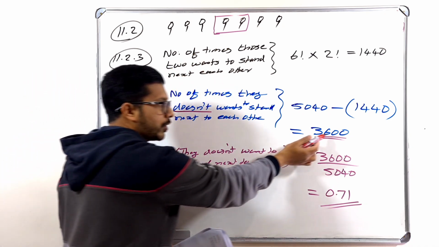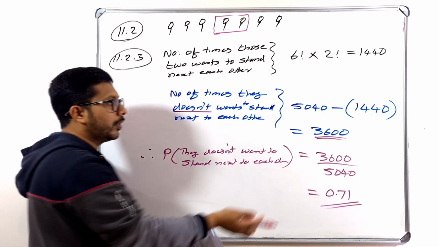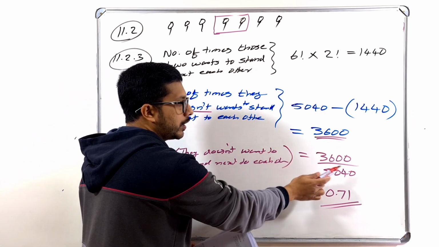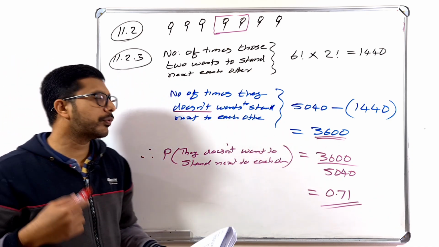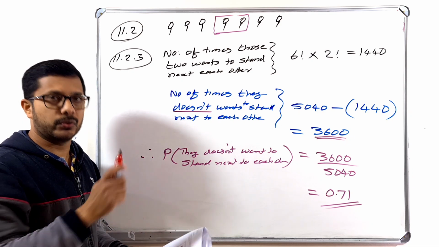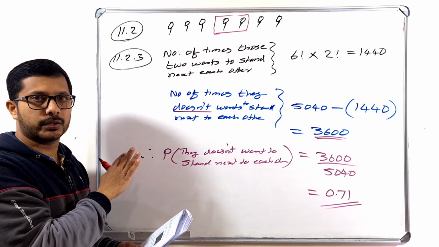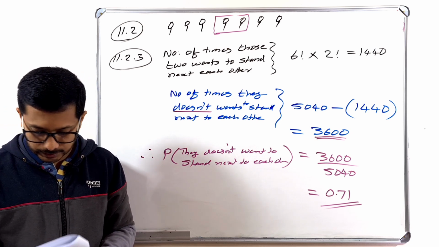So it is 3600. Since the question is to find the probability of that one, what you have to do? That 3600 divided by 5040. This is a frequent question, I saw it in many question papers. So you have to understand this method. This is how you are supposed to find the answer of this question.